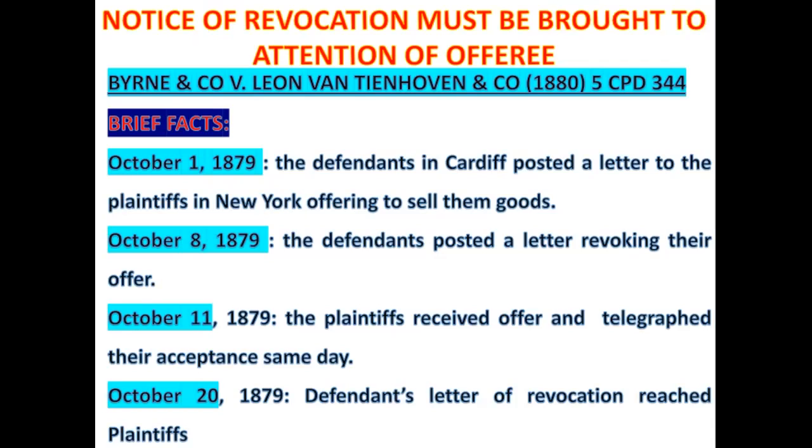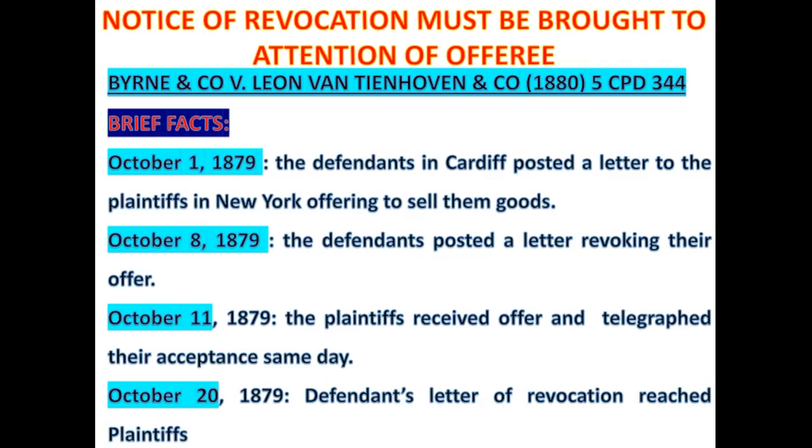But the defendant's revocation arrived on the 20th of October. So take note of the dates. The offer was made on the 1st of October. Defendants revoked the offer on the 8th of October, but the revocation arrived on the 20th. Now, before that 20th, plaintiff had tendered the acceptance on the 11th. So the question is, was the revocation effective from when it was posted, that is on the 8th of October, or was it effective from when it was received, that is on the 20th of October?